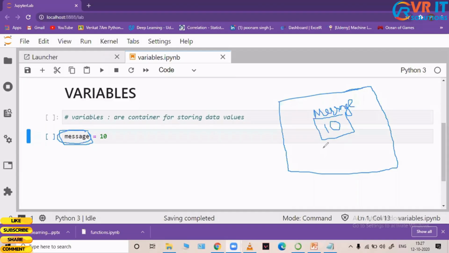So this is what happens internally. When I create a variable called message and assign it 10, it is going to create or allocate a memory space in our memory.